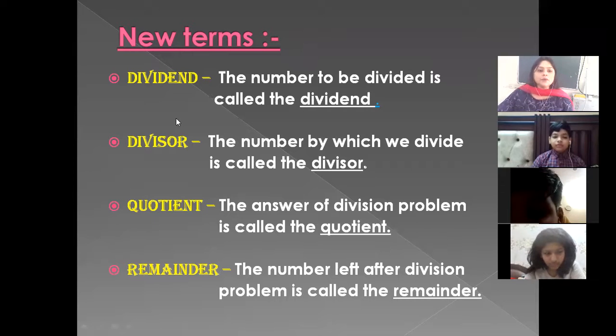Okay, so the first one is dividend. What is dividend? The number to be divided is called the dividend. Very good. Similarly, the second one is divisor. What is divisor? The number by which we divide is called the divisor. We can underline the words "by which". The number by which we are going to divide the other number is called divisor.